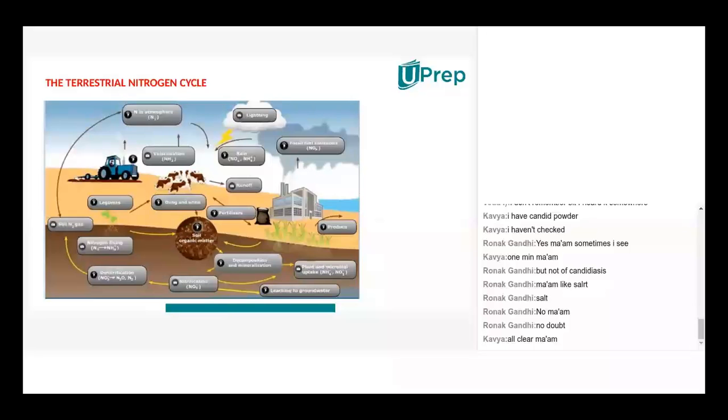This is the concluding topic in this chapter, the nitrogen cycle. We already discussed this in biological nitrogen fixation. I explained various steps, if you remember: ammonification, nitrification, denitrification, and symbiotic nitrogen fixation, giving the example of Rhizobium. If you remember all those things, the same thing is part of the nitrogen cycle. Here, but two points can be added to the nitrogen fixation concept.